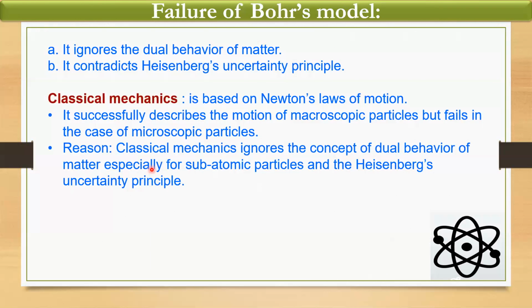Next, the failures of Bohr's model say that it ignores the dual behavior of matter. Again, it contradicts Heisenberg's uncertainty principle, which again results in classical mechanics. Now, classical mechanics is based on Newton's laws of motion, which successfully describes the motion of macroscopic particles but fails in the case of microscopic particles, because classical mechanics ignores the concept of dual behavior of matter, especially for subatomic particles, and the Heisenberg's uncertainty principle.